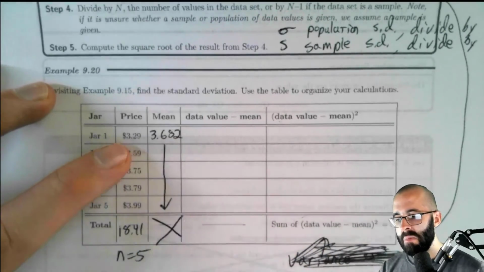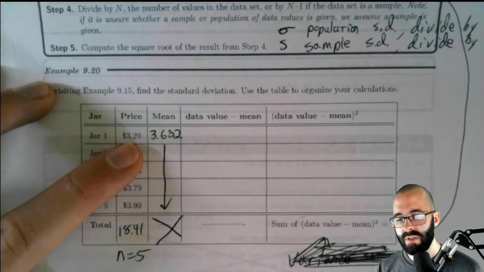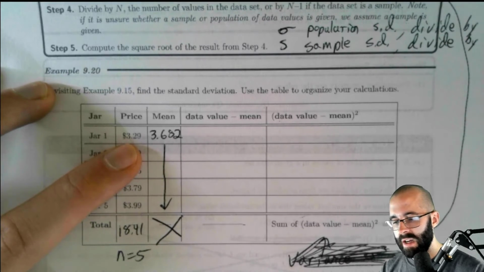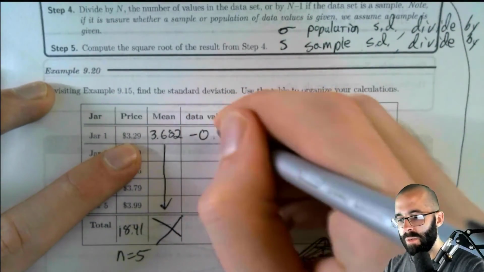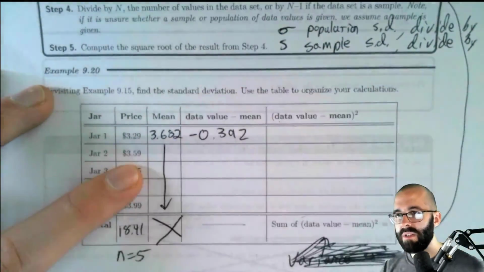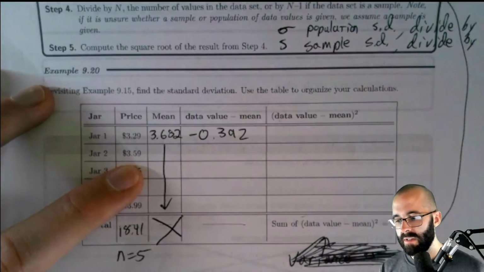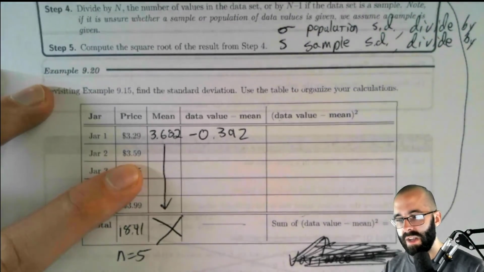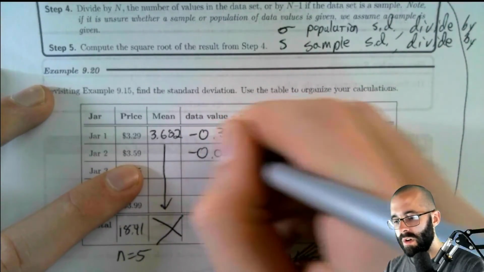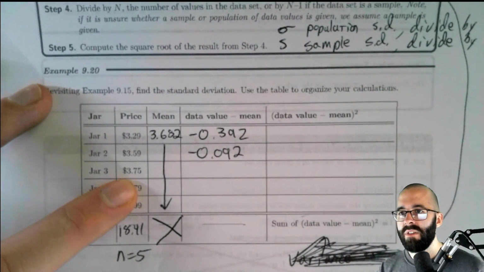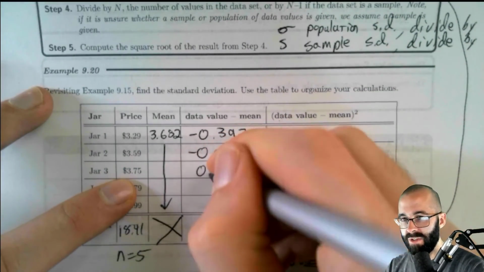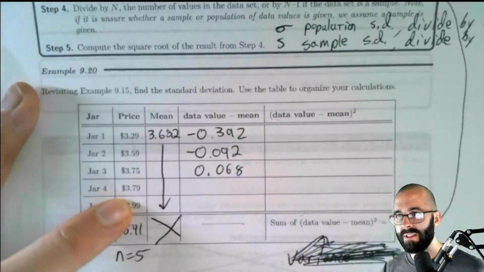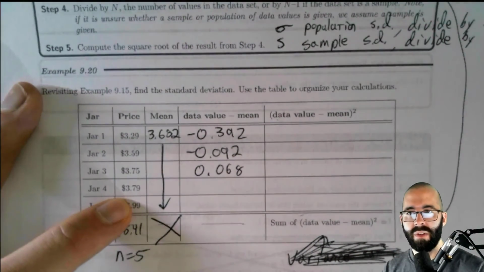So it's 3.29 minus 3.682. That's negative 0.392. And you do the same for all of these. 3.59 minus the mean. That's going to be negative 0.092. 3.75 minus the mean. You can see why I love using computers for this, because this is getting very tedious, and we only have 5 data points.